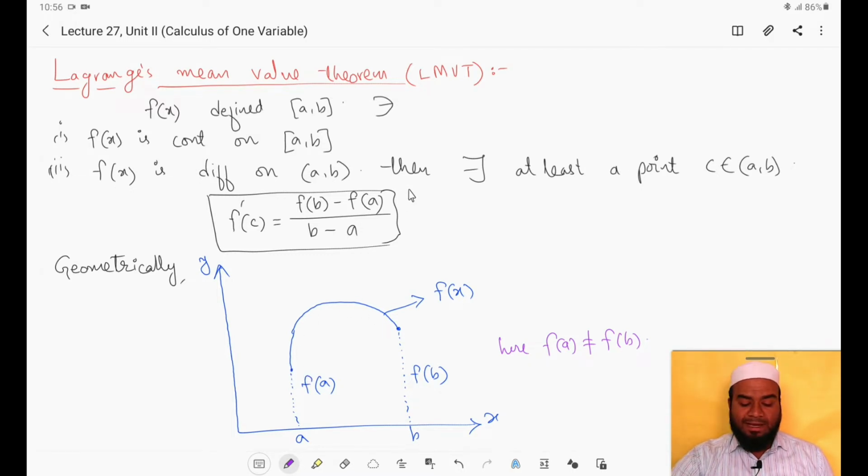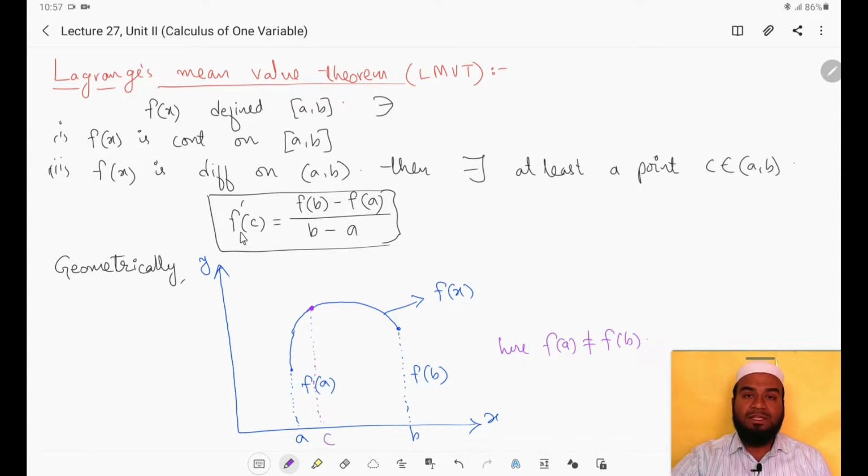Then what does Lagrange's mean value theorem guarantee? It guarantees that there will be a point c in the open interval (a, b). So we will be able to find a point in the open interval (a, b). That point will be somewhere here. I'm going to draw it somewhere here. Corresponding to this, we can find a point in the open interval (a, b), which is c, such that